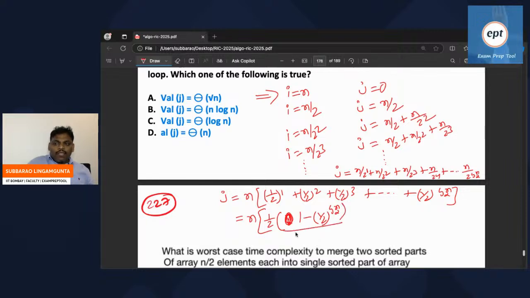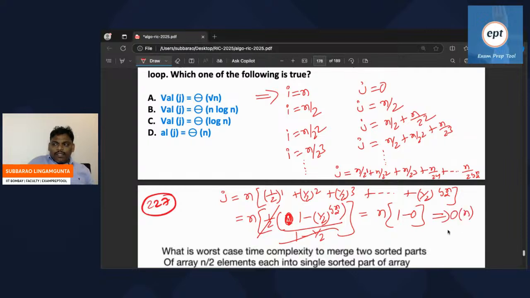So n into 1 by 2, divided by 1 minus 1 by 2, the 1 by 2 cancels, so it becomes n into 1 minus 0. It's finally order of n.